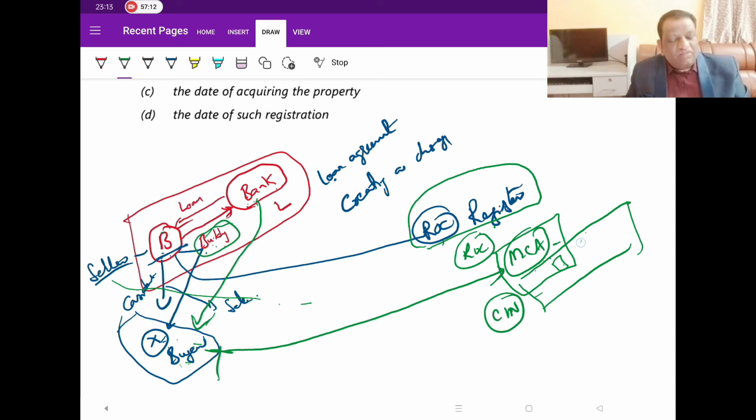You go and check in the MCA portal, which building you want to buy. By any chance, has he given it as a security? Now, if you don't do it, and you still get into this kind of fraud and become a victim, you paid the money, the government is not going to help you. So that is why, once the charge is registered, the government has put it out for public inspection, all these documents and the complete details.